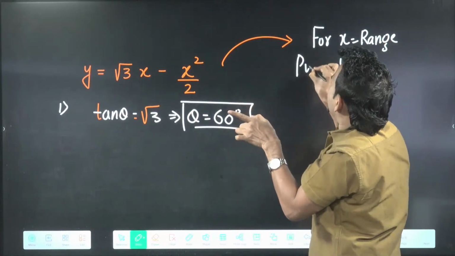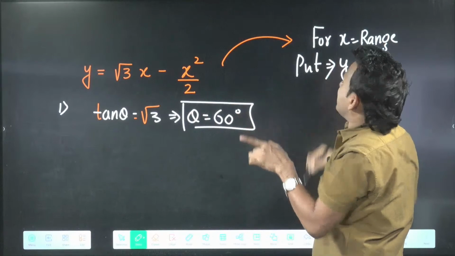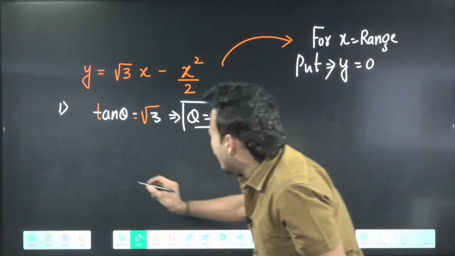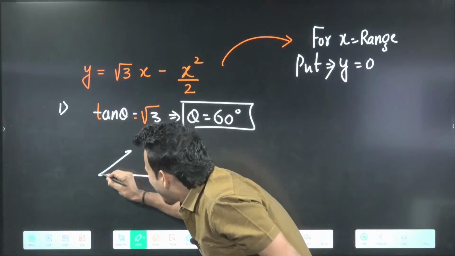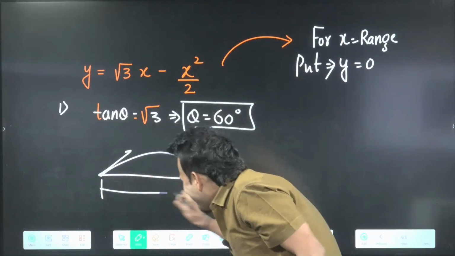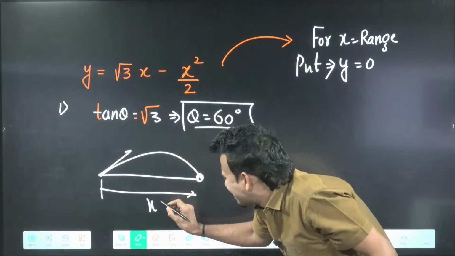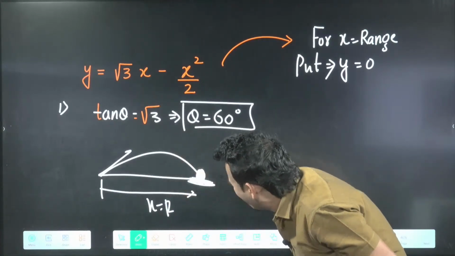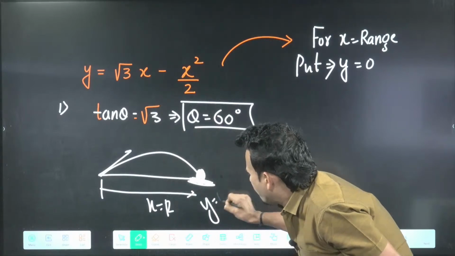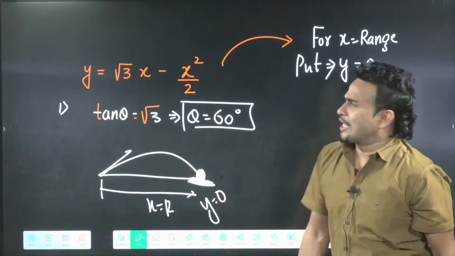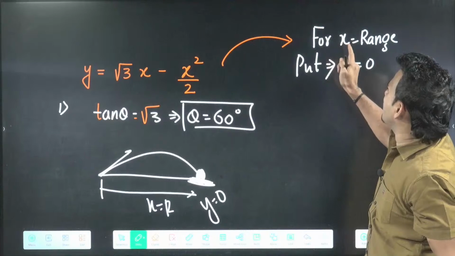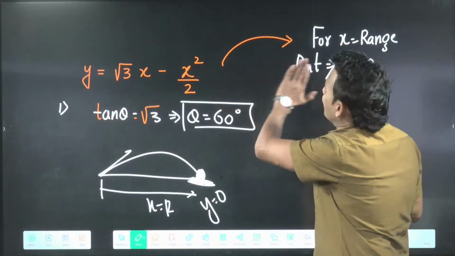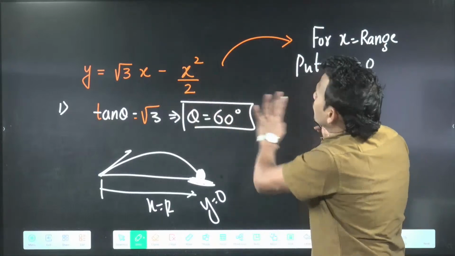Range means x will be equal to range when y will be 0.